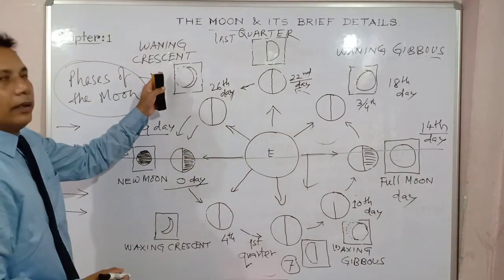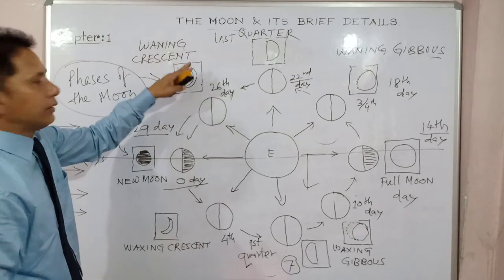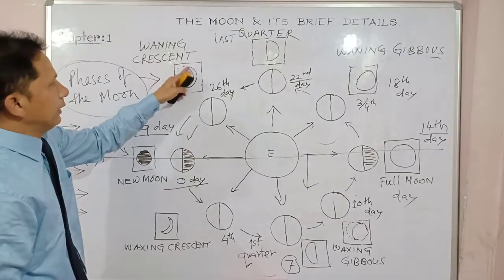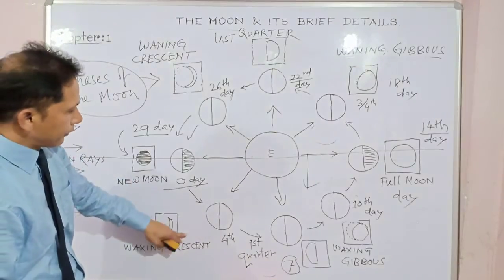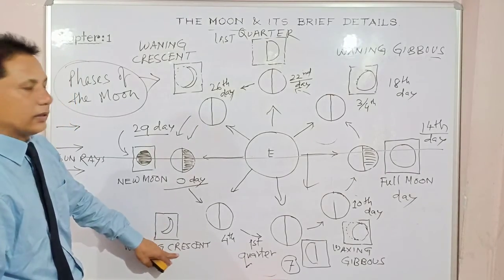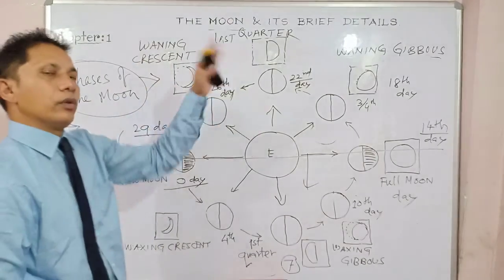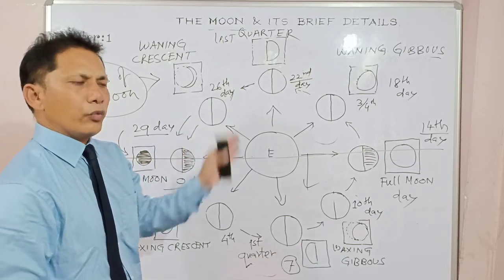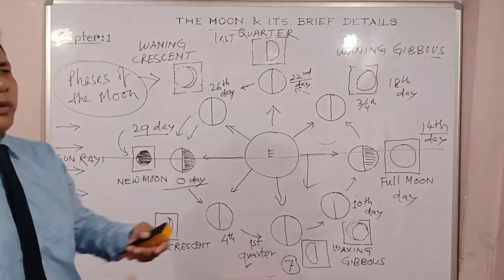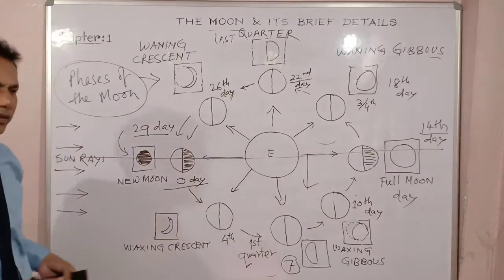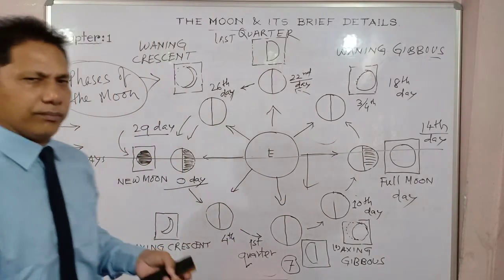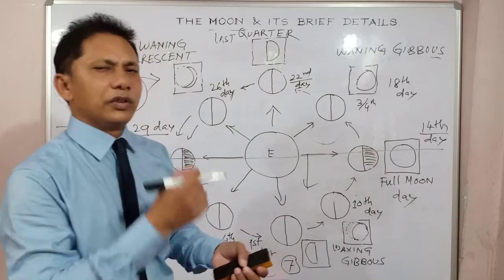So what happened? It is known as the last phase, waning crescent. It backs to crescent. Over here also crescent, 25% visible. Waxing crescent over here, waning crescent over here. So waning means losing. Remember, the waning phase is something losing its strength and power. Your mobile battery is waning. Are you getting the point? So you need to recharge it again.